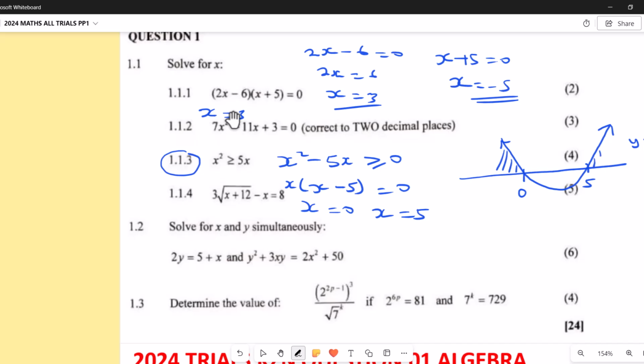We fail to see the solution. Now this part which I've just shaded here, I see that my x value is x less or equals to 0, or this other one, which is x greater or equals to 5. That's what they need here. Hope we are together. Next part here, let's check it out.